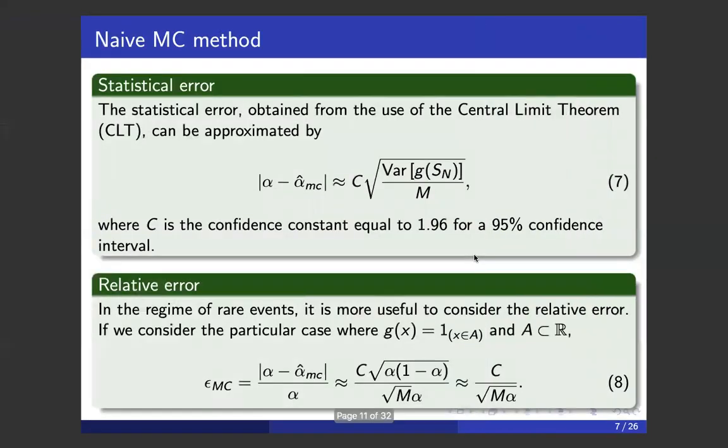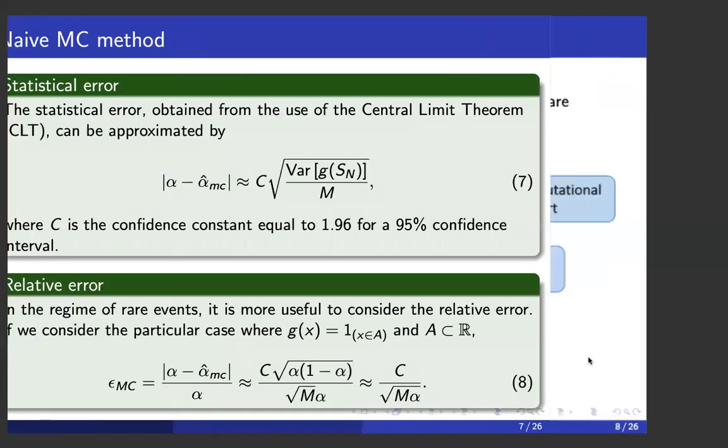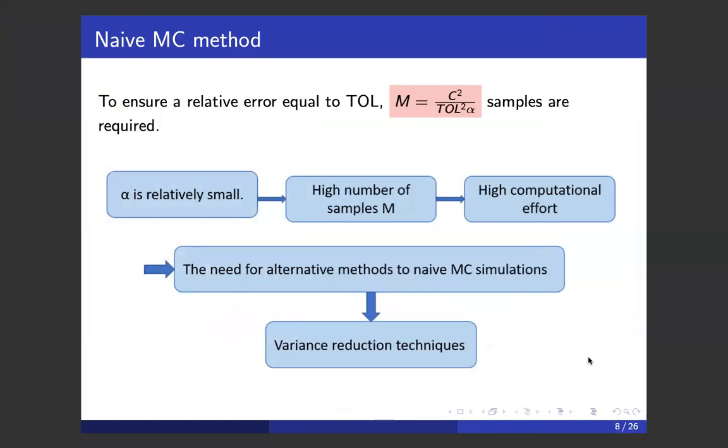We also define the statistical error, but we note that our quantity of interest alpha is very small, so it's more efficient to use the relative error, which is the constant c divided by the square root of m alpha. And therefore, to ensure a relative error equal to tau, c squared over tau squared alpha samples are required.